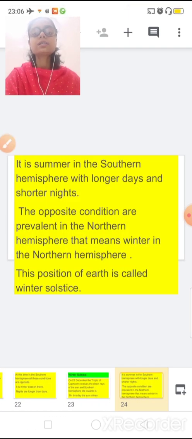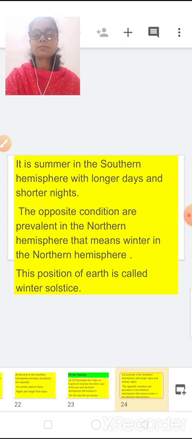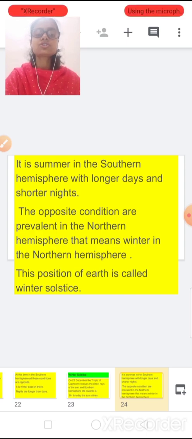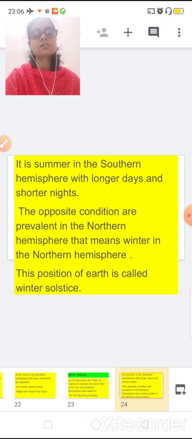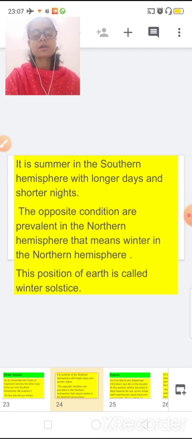Now it is summer in the southern hemisphere with longer days and shorter nights, and the opposite condition is in the northern hemisphere. That means short days and long nights. So this is all about two types of season, that is summer and winter.